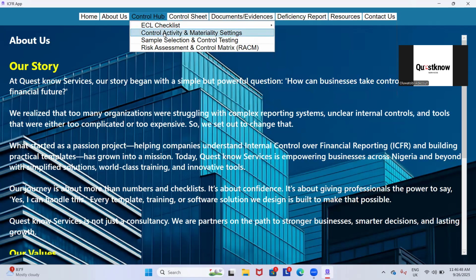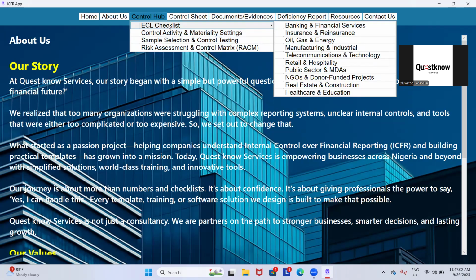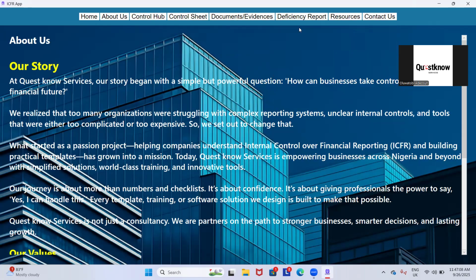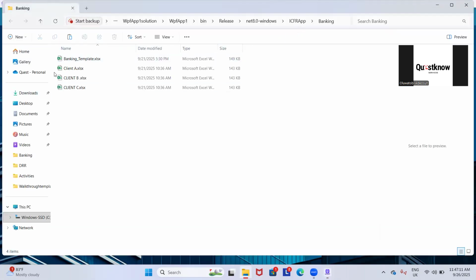So from here, we have the control activities and materiality. This is where we are going to perform your sampling. Your sampling is going to be done here, and your materiality. You can see your sampling and selection control. Then you do your risk assessment as well. So from here, it links itself to each control sheet and back to what? The deficiency report.